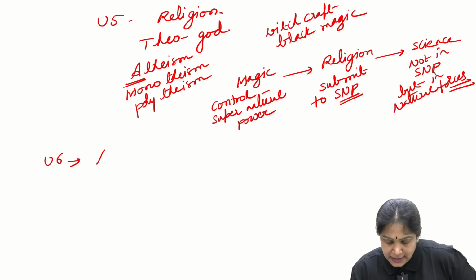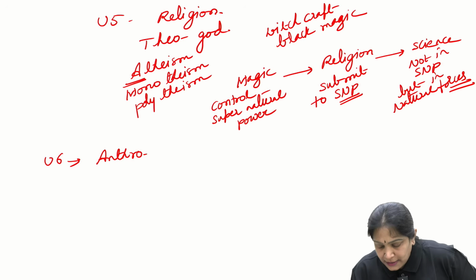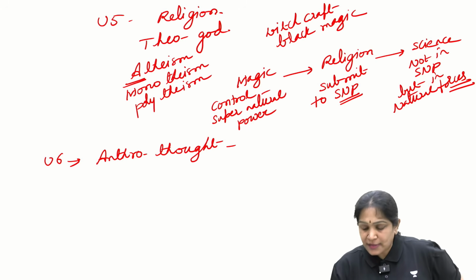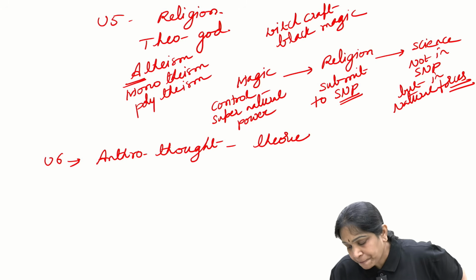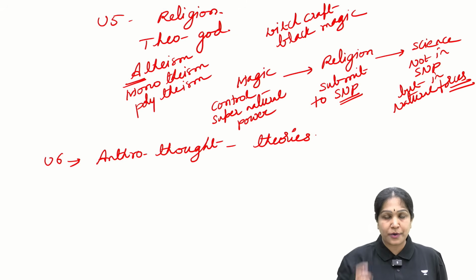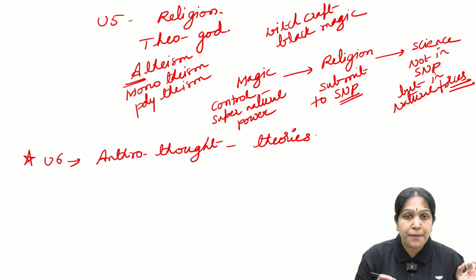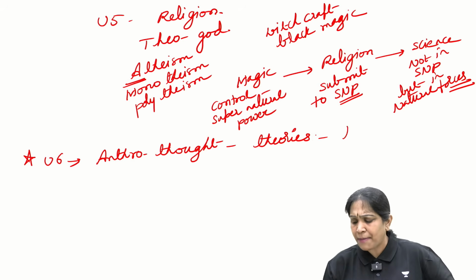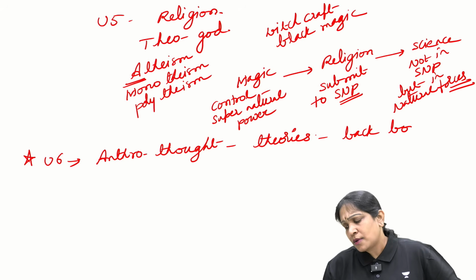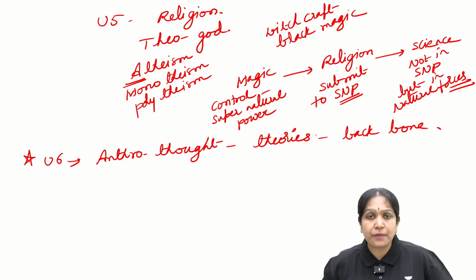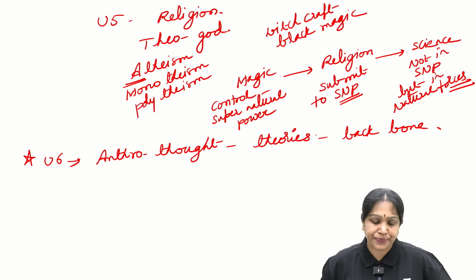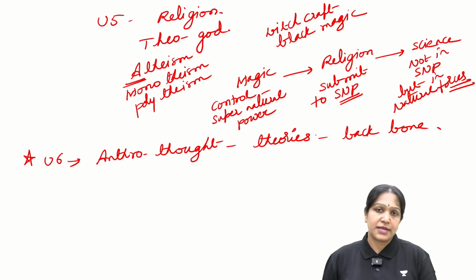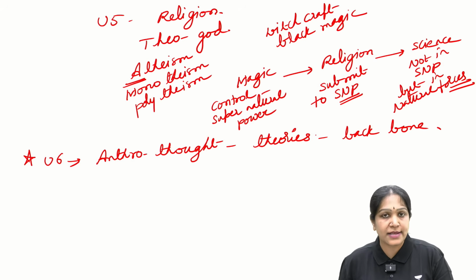Unit 6 is the anthropological thought, or anthropological theories. The theories of anthropology. This is the most important topic in paper 1, we can say. This is like the backbone of the subject anthropology. In this unit 6, we will study some theories. There are around 10 theories in this.